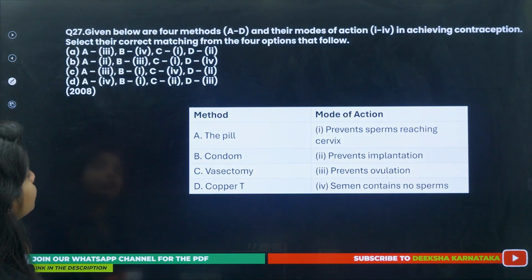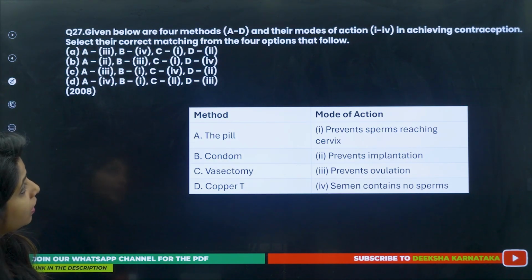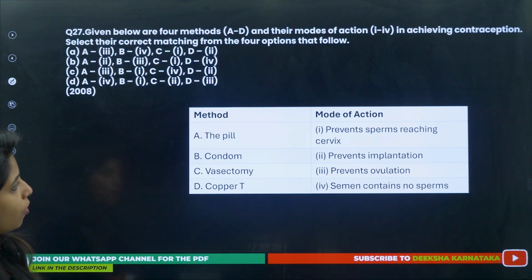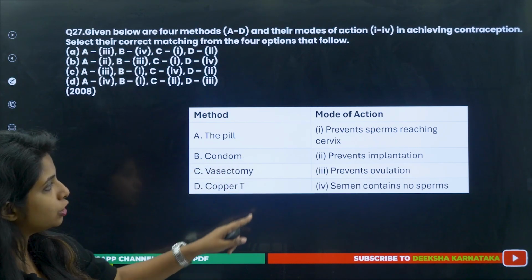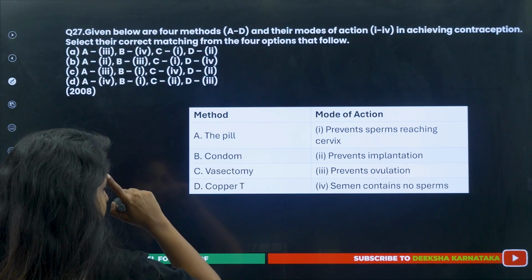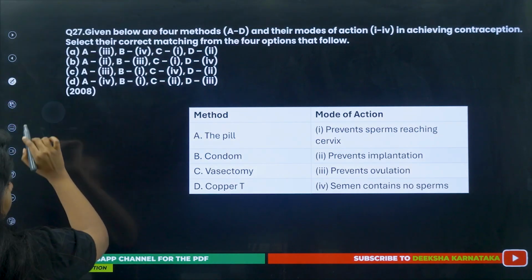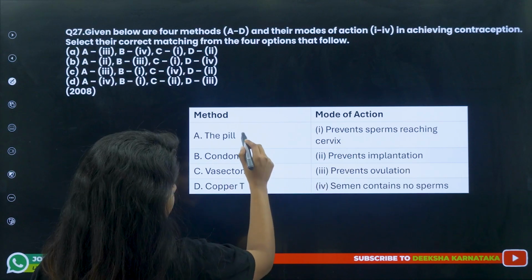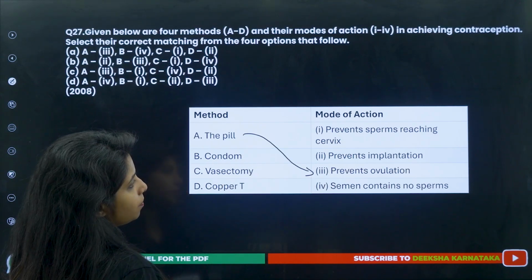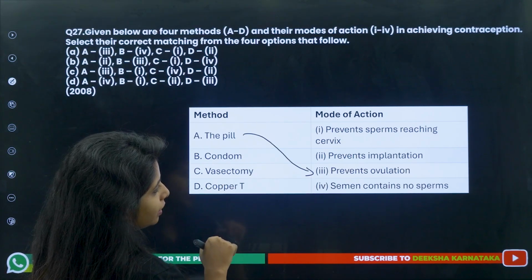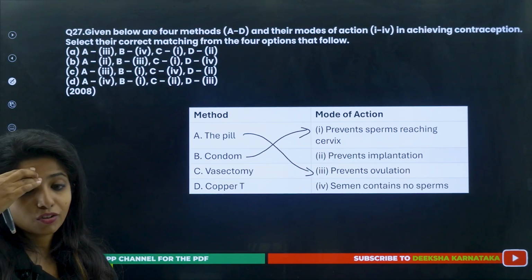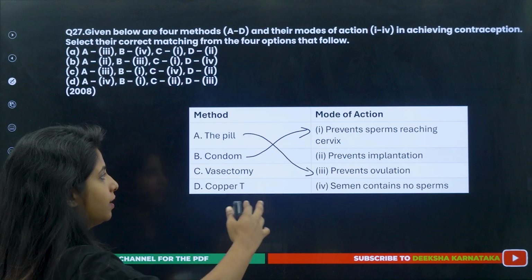Okay, 27th question. Given below are 4 methods A to D and their modes of action in achieving contraception. Select the correct matching from the 4 options. So, the pill, what does the pill do? Pill, as I said, works on 2 principles, ovulation and implantation. Basically, ovulation is there, let's go for ovulation. Condom prevents the sperm reaching the cervix. Yeah, because it is a physical barrier. So, obviously, it will be preventing the sperm to reach the cervix.